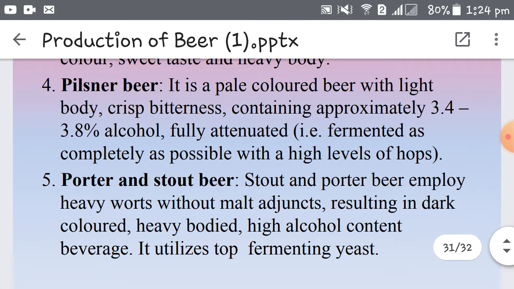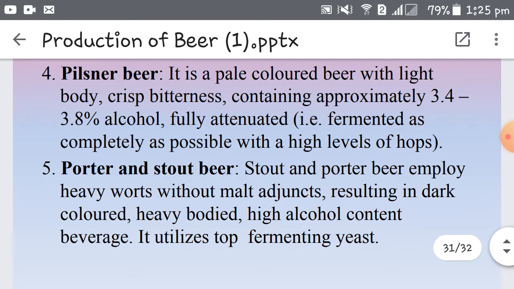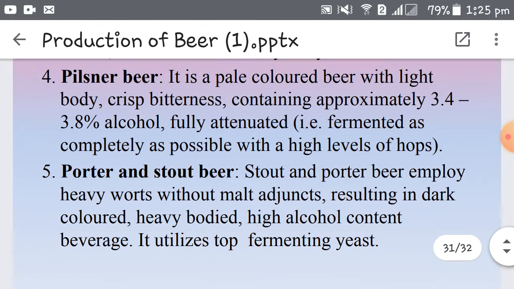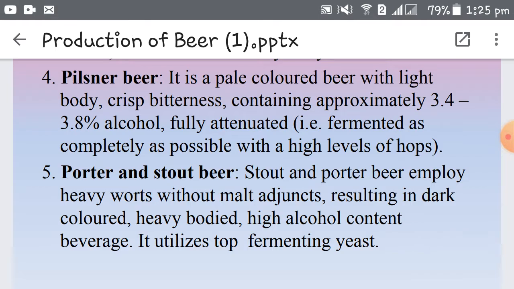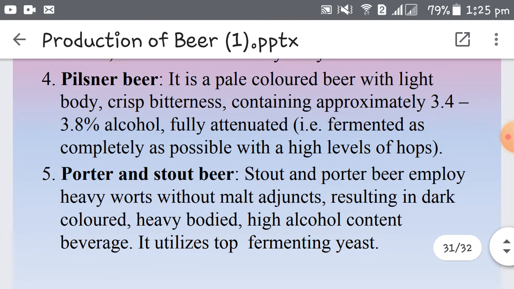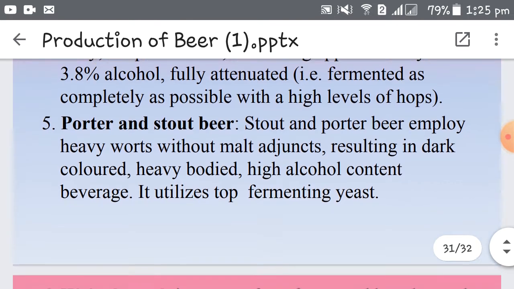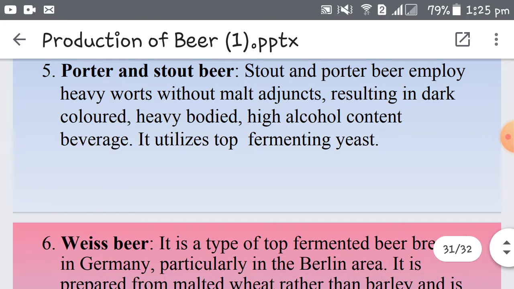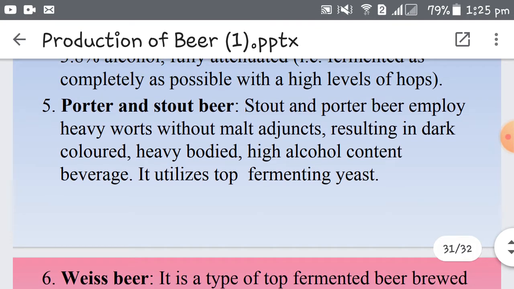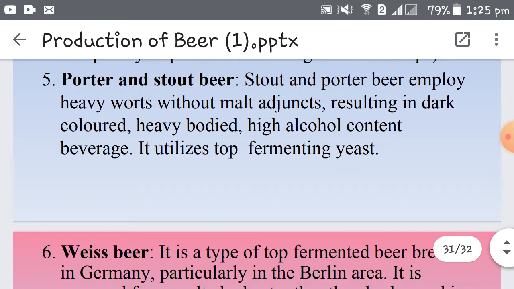The next one is Pilsner beer. It's again a very pale colored beer, light body, crispy bitterness, containing approximately 3.4 to 3.8% alcohol. It is fully attenuated. That means completely fermented, so sugar concentration is very, very low. So Pilsner beer is a very pale, light beer containing less alcohol, that is 3.4 to 3.8%, and fully attenuated, completely fermented as possible. And the amount of hop added is very high.